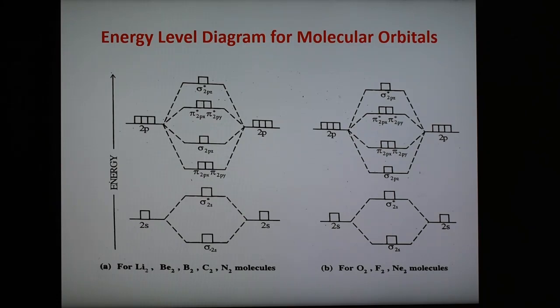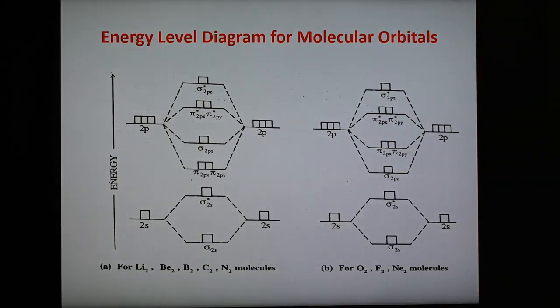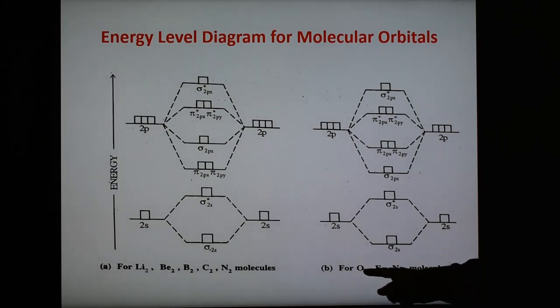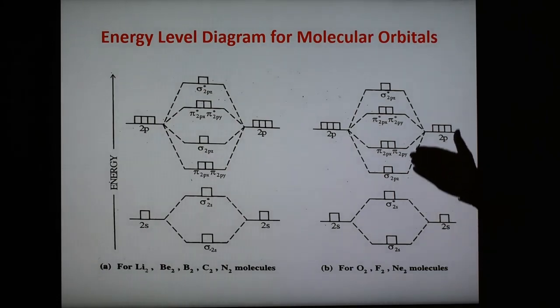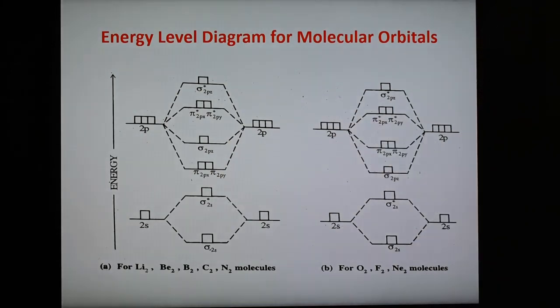Now before going to the MO diagram for diatomic molecules, these are the energy level diagrams for the molecular orbitals. This is the sequence of the energy level diagram for the diatomic molecules lithium, beryllium, boron, carbon and nitrogen. But a slight change is there for the molecules after nitrogen. For oxygen, fluorine and neon, the sequence is slightly different. Here pi 2px and pi 2py have higher energy and sigma 2pz has lower energy, while here sigma 2pz has higher energy.